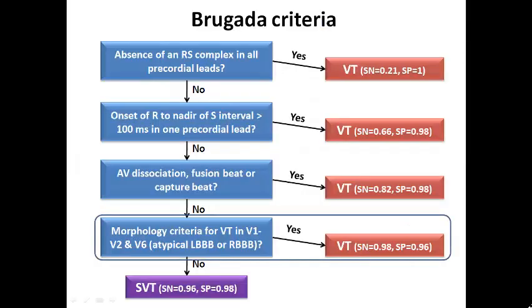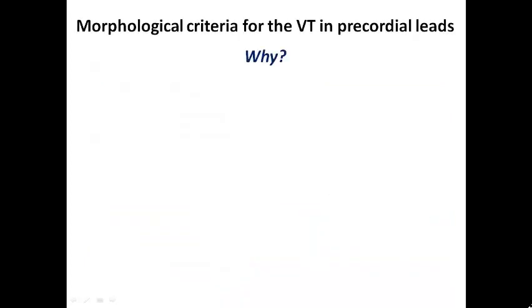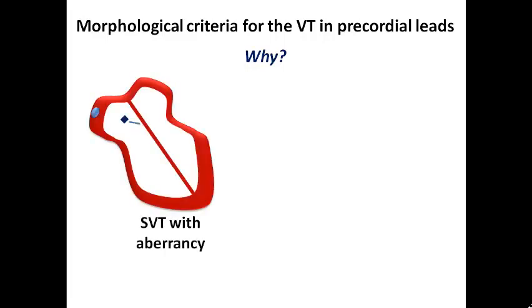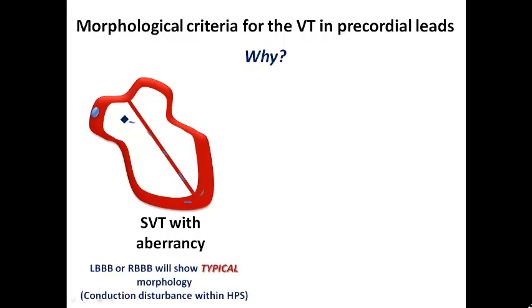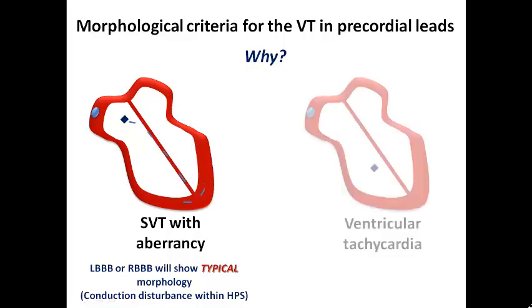Then let's move to the fourth criterion, which I know may be vague for many of us, but I will explain it here in order to understand what is the typical morphology and the atypical morphology. Of course, we know that the morphological criteria for the VT in precordial leads are atypical. In SVT with aberrancy, despite aberrancy, the conduction is still through the His-Purkinje system, and so left or right bundle branch block aberrancy would show typical morphology because the conduction disturbance is within the His-Purkinje system.